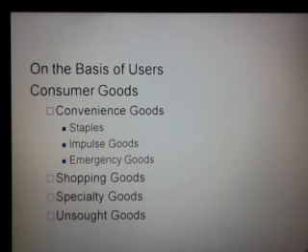So depending on these risks, the consumer has high involvement or low involvement while purchasing products. For high risk products, the consumer's involvement is high. For low risk products, the consumer's involvement is low. So convenience goods are those goods which have low risk and low involvement. Then gradually, shopping goods have moderate involvement and moderate risk. Specialty goods have the highest involvement and highest risk. Unsought goods are somewhat different on these scales. So we'll discuss these one by one.